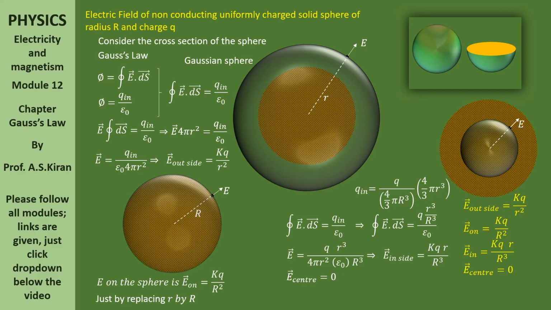E on the surface is equals to kq by capital R square. E in is equals to kq smaller r by R cube. E at the center is equals to 0. Hope you understood well. All the best.